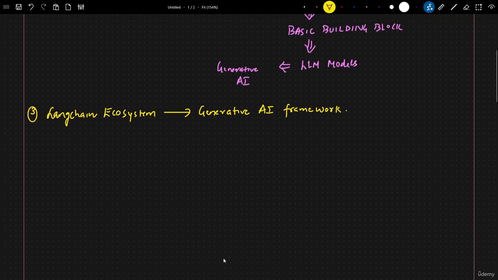Now, the best thing about LangChain ecosystem, it has almost each and everything, right? From this, you can actually go ahead and use both your paid LLM models, multi-model. Not only that, in our course, we are also going to cover open source LLM models. And this LangChain ecosystem provides each and every functionality.